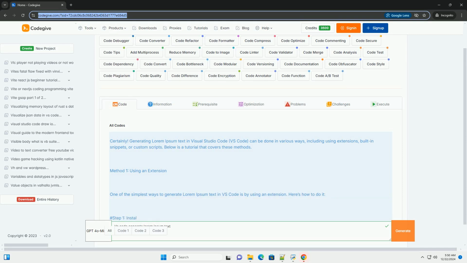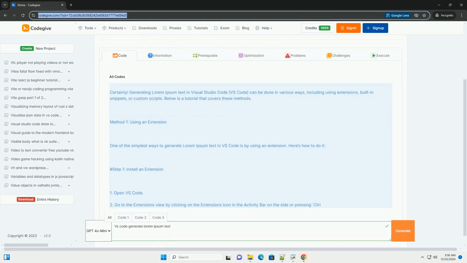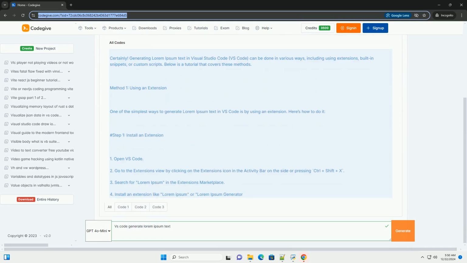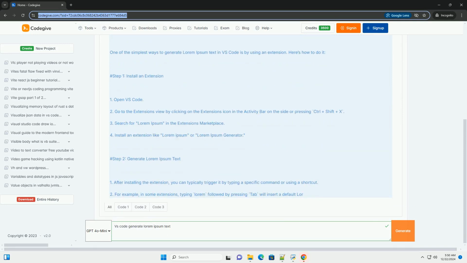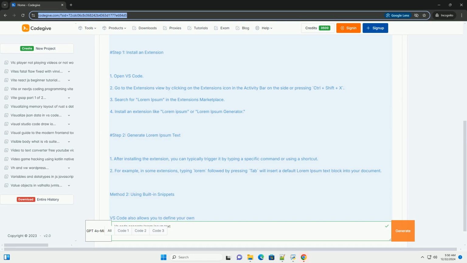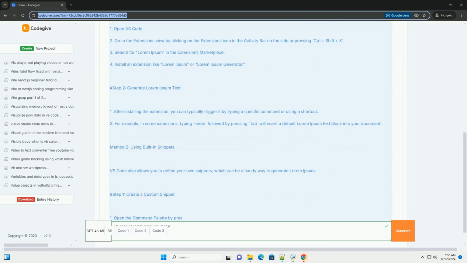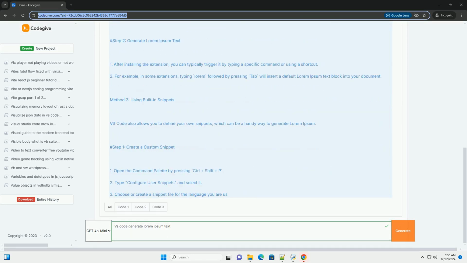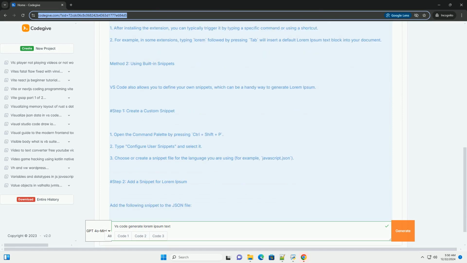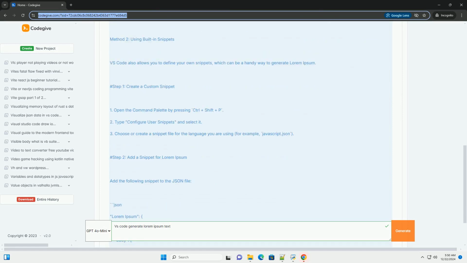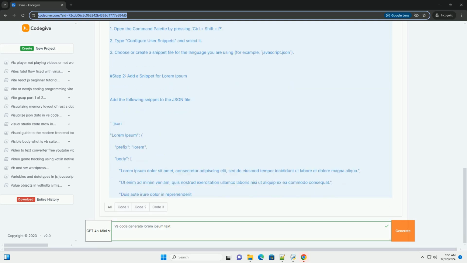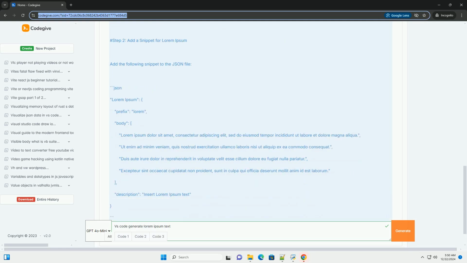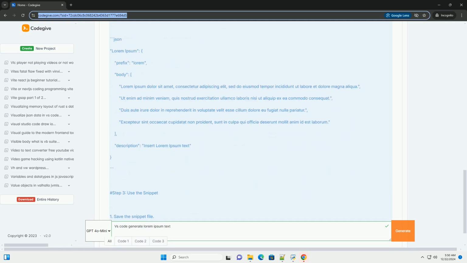Certainly. Generating Lorem Ipsum text in Visual Studio Code, VS Code, can be done in various ways, including using extensions, built-in snippets, or custom scripts. Below is a tutorial that covers these methods. Method 1, using an extension. One of the simplest ways to generate Lorem Ipsum text in VS Code is by using an extension. Here's how to do it.